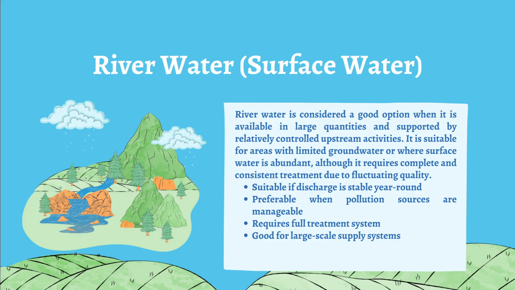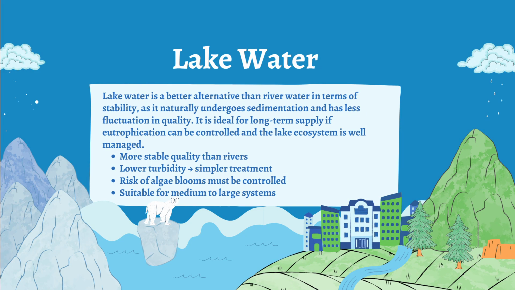For river water in surface water, river water is considered a good option when it is available in large quantity and supported by relatively controlled upstream activity. It is suitable for areas with limited groundwater where surface water is abundant. Also, it requires complete and consistent treatment due to fluctuating quality.